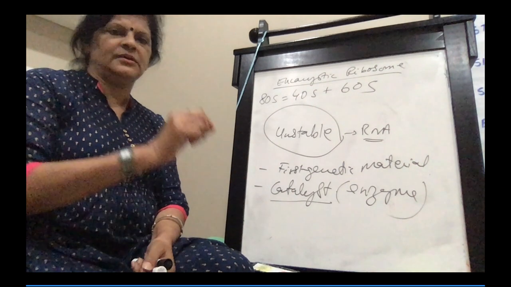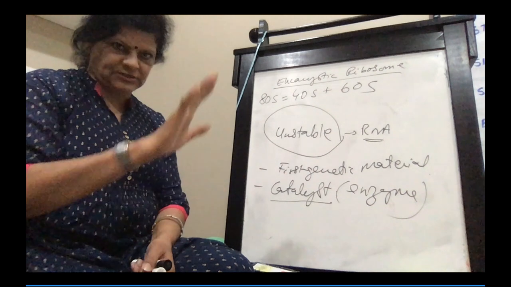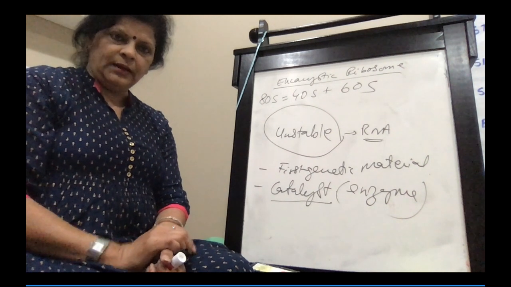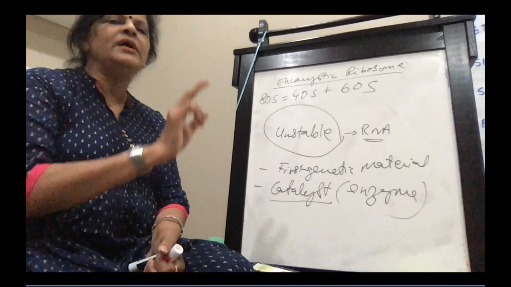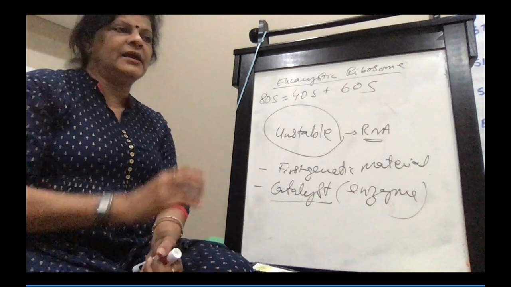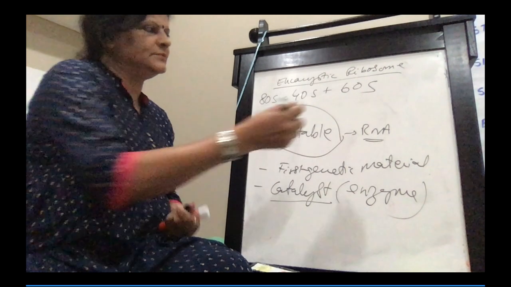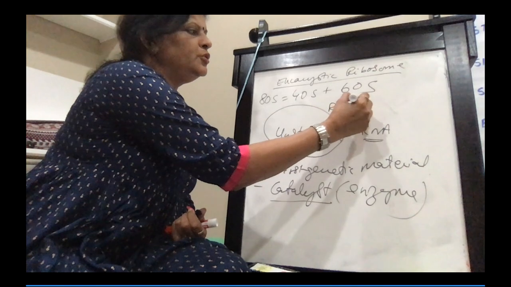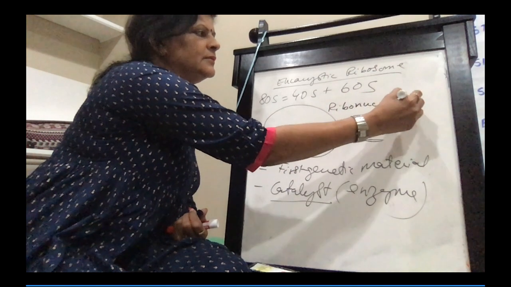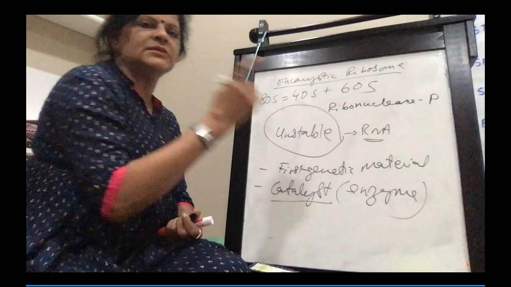All enzymes are proteinaceous except for a few enzymes like ribonuclease P, which is an RNA.